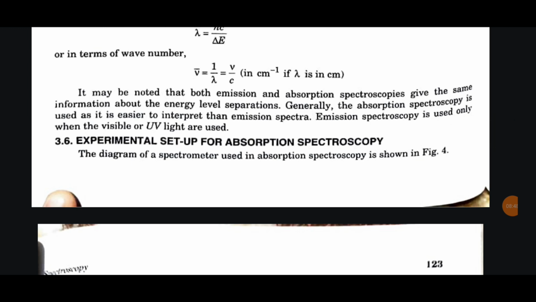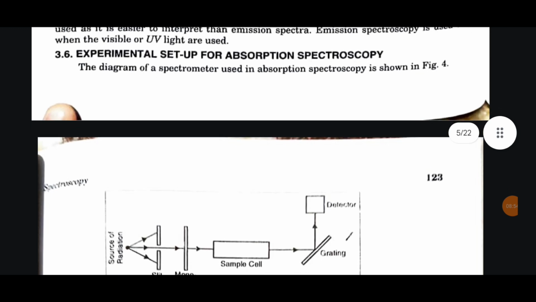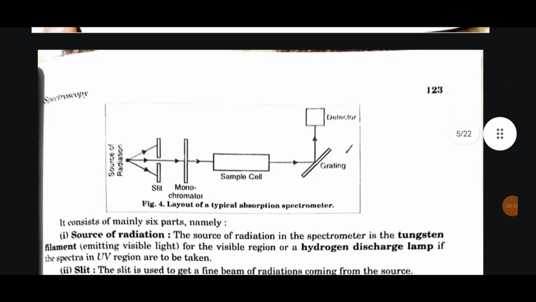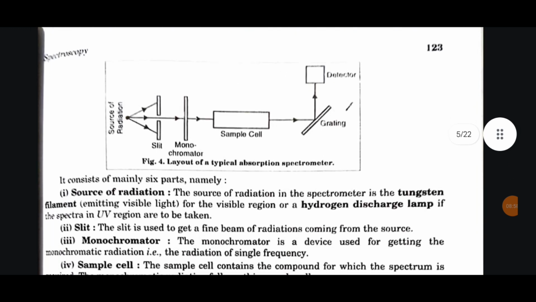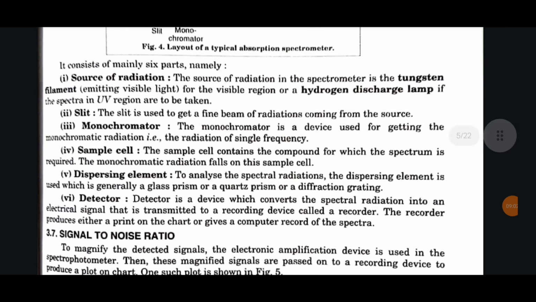3.6 Experimental setup for absorption spectroscopy. The diagram of a spectrometer used in absorption spectroscopy is shown in figure 1.4. It consists of mainly 6 parts, namely, first, source of radiation. The source of radiation in the spectrophotometer is the tungsten filament emitting visible light for the visible region, or a hydrogen discharge lamp if the spectra in UV region are to be taken.